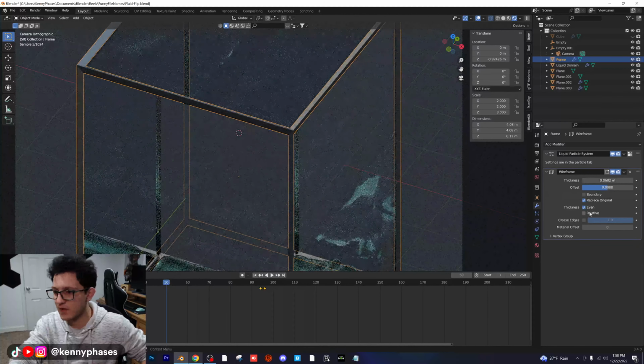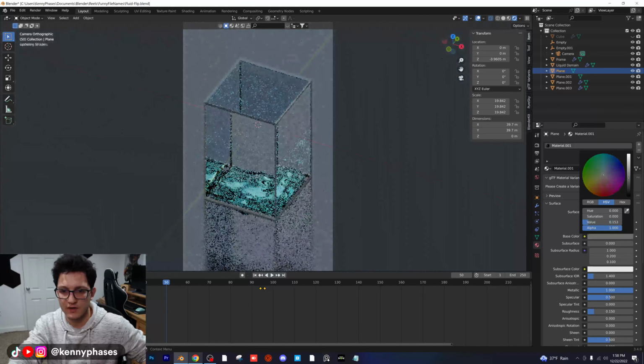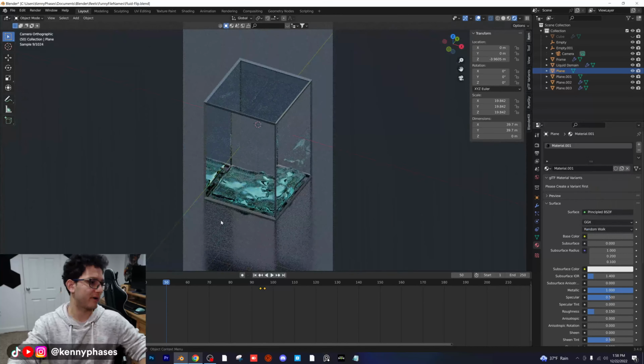The only other thing I'll probably do is adjust the floor plane, maybe make it white, just experiment with that color. That looks pretty cool. Maybe give it a metallic shader with a lower roughness. Maybe a slightly off gray. That looks pretty cool. This is where you guys get to experiment with whatever you want.